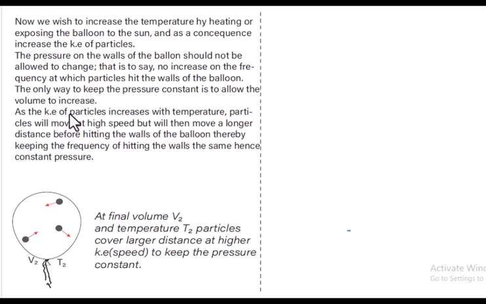As the kinetic energy of particles increases with temperature, particles will move at high speed but will then move a longer distance before hitting the walls of the balloon, thereby keeping the frequency of hitting the walls the same, hence constant pressure. At final volume V2 and temperature T2, particles cover a larger distance at high speed to keep the pressure constant.